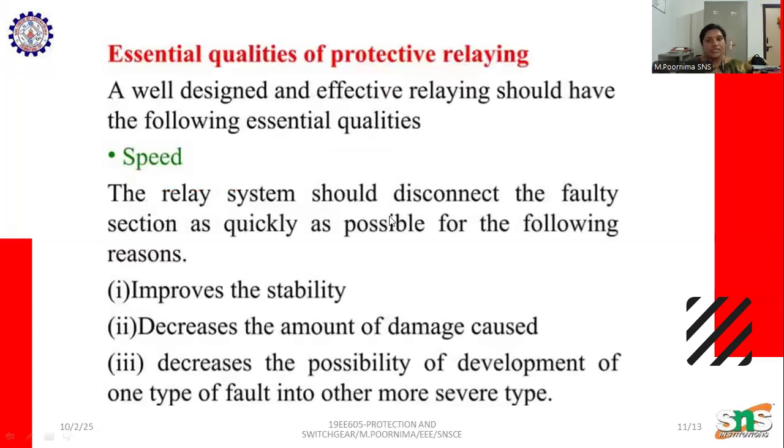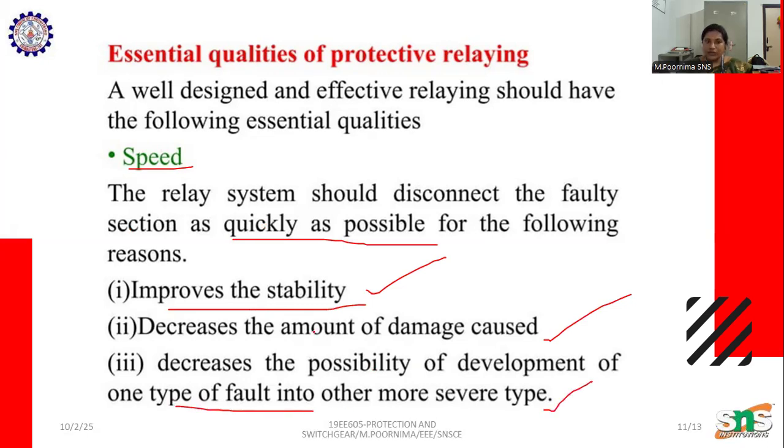Now, coming to the essential qualities of a protecting relay. The relay needs some qualities, so let us discuss them one by one. The first one is speed. It needs to act quickly. The relay system should disconnect the fault as quickly as possible, because this improves stability, and reduces the amount of damage caused and the possibility of one type of fault developing into another more serious type.